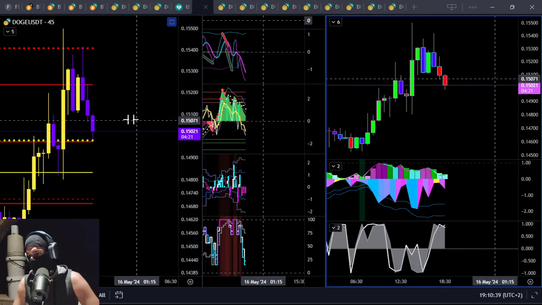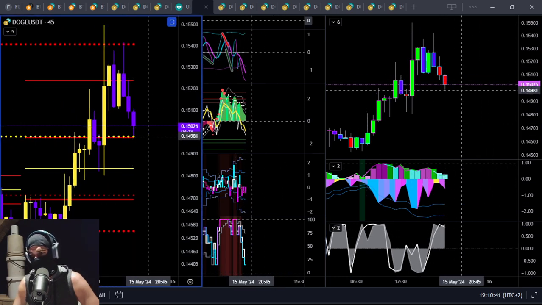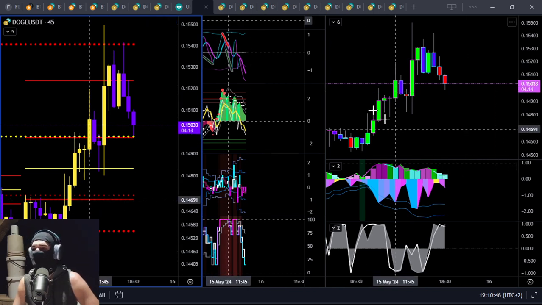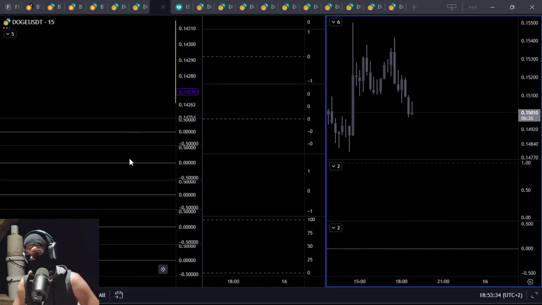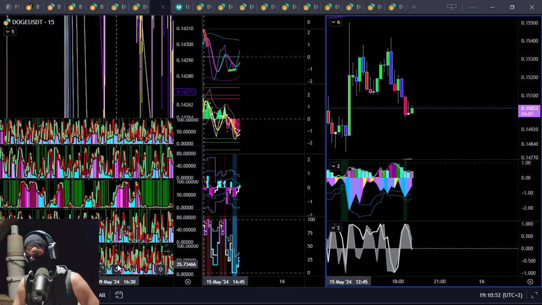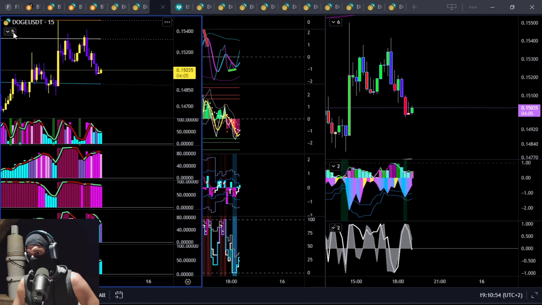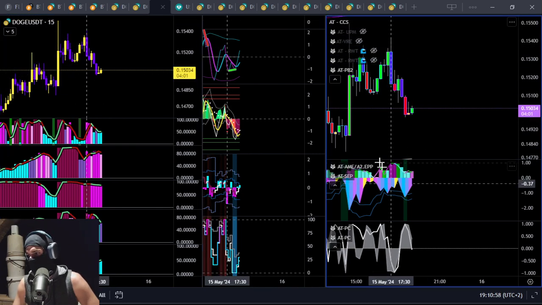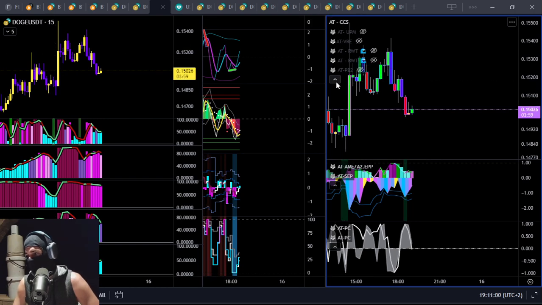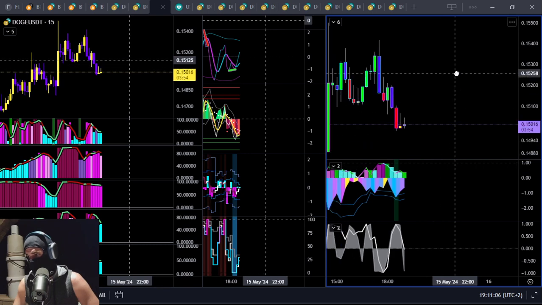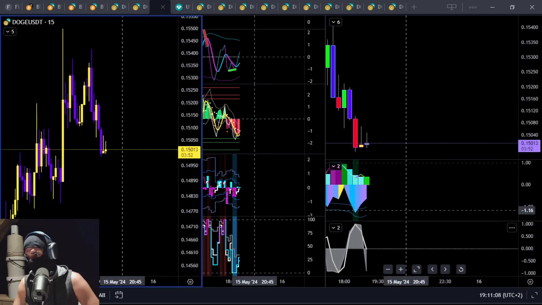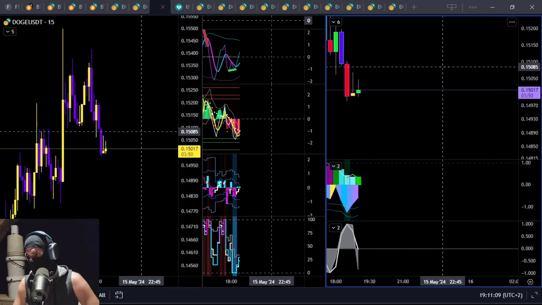45-minute negative drift, so trying to push itself through this weekly mean reversion target here. Let's see if the 15-minute is maybe getting a little bit bullish, given that there is a wick that's come through here. Oh wow, you shouldn't be doing that. And those cones don't mean anything because they are not set up for this. It doesn't look like there's much love for the Doge. What's that? That's actually sneaky dump mode, as you can see it playing through here. And yeah, so this is actually quite a good pivot.